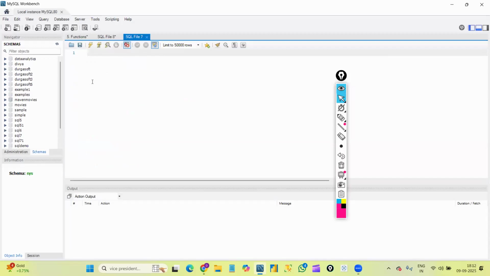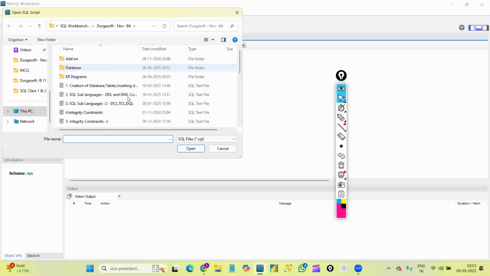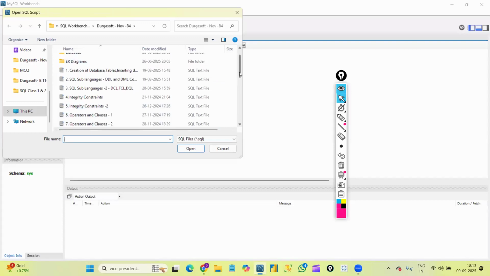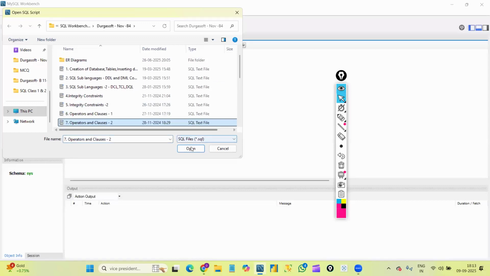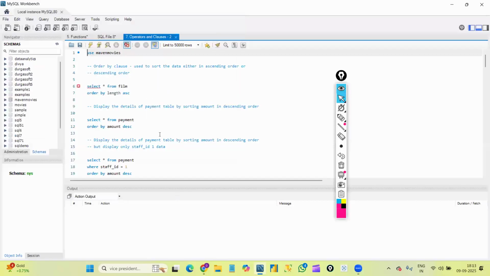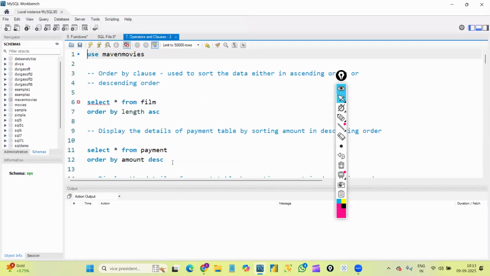If we want to open an already saved file, we click on the first icon, the folder icon. I'm selecting this. You can see it is asking me to select the file I want to see. I can open it like this. We can access the files like this.